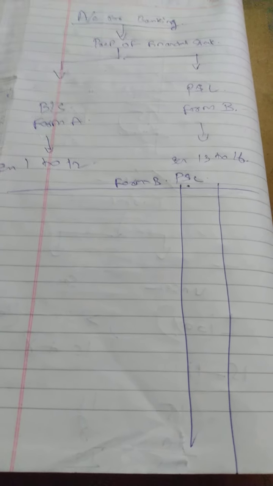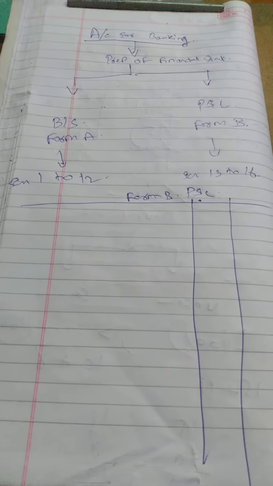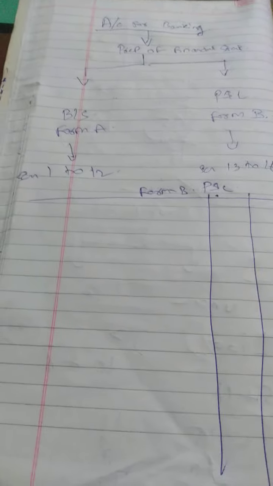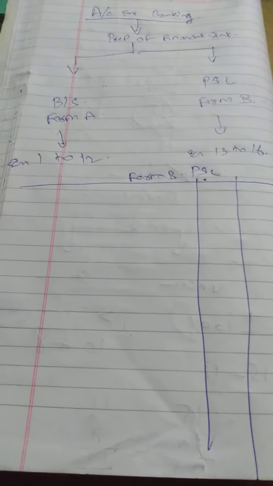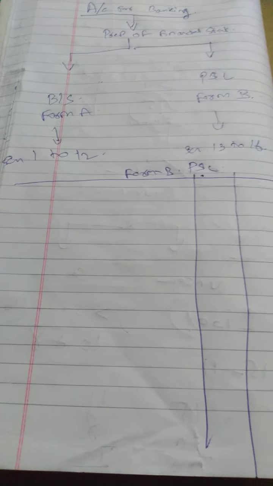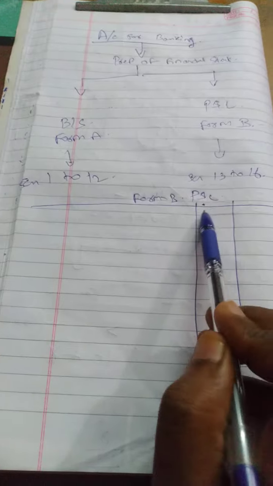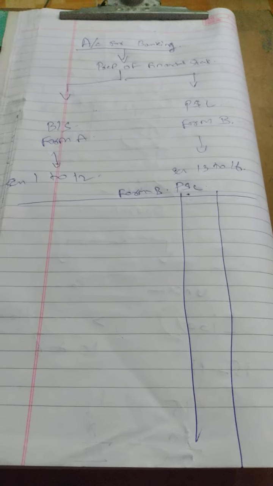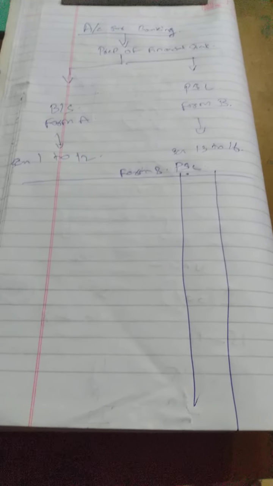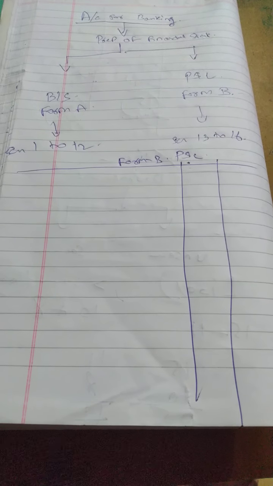So what is the purpose of the profit and loss account? To present the income and expenses of the bank. That is the purpose of the P&L account, correct? To present the income and expenses incurred during the year. That we have to present as the Form B P&L. For the exact format, please refer to the material. I am writing here only for discussion purposes.